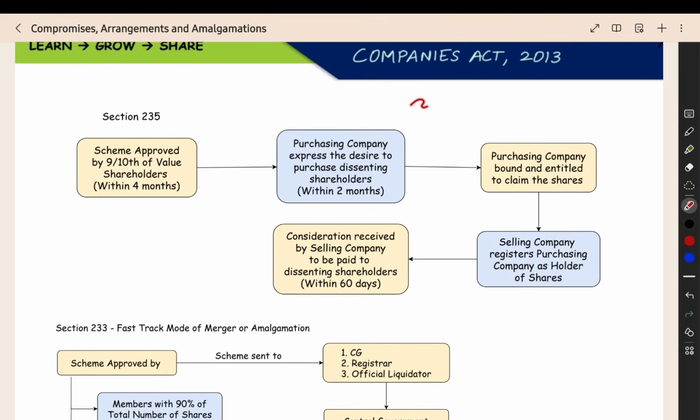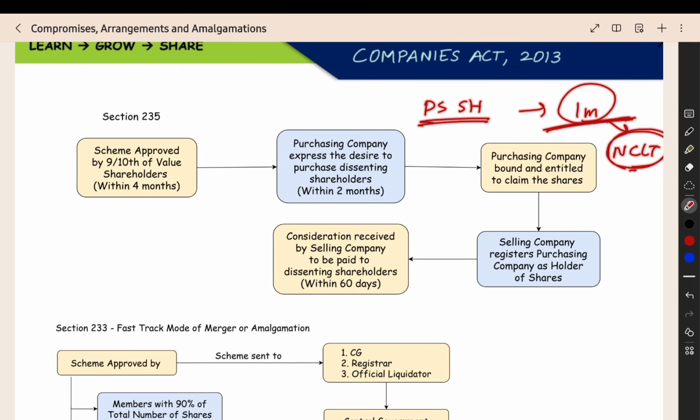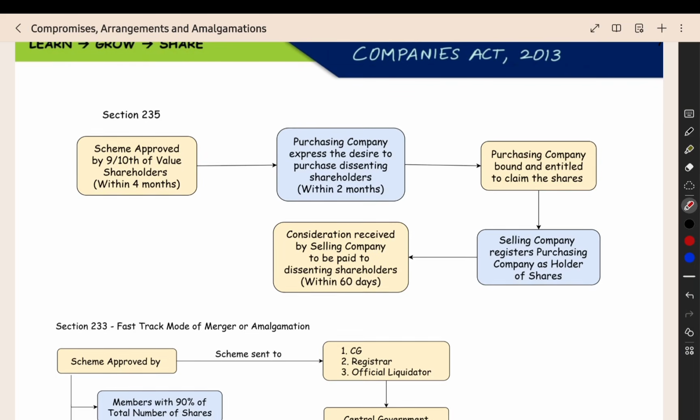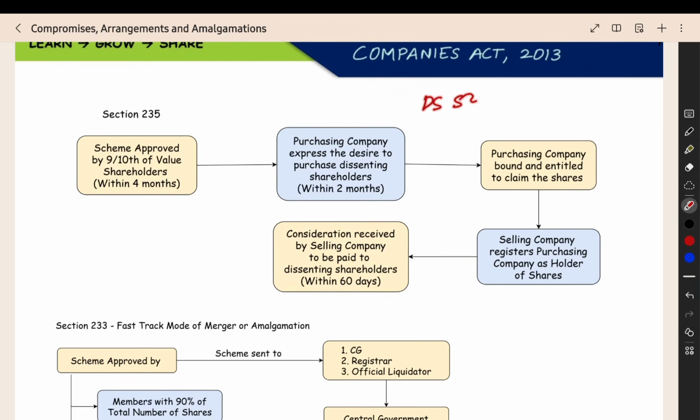Now, the dissenting shareholders, from the date they receive the notice, have 1 month. They can make an application to the NCLT, that is the tribunal, and they can stop this acquisition. They have the 1 month time. If they do not make any application, then what will happen? The purchasing company will have the right and obligation to claim the shares. After the 1 month, if they did not make any application, then the purchasing company will have all the rights to acquire the shares of the dissenting shareholders, the shares held by the shareholders who did not give approval to the scheme.